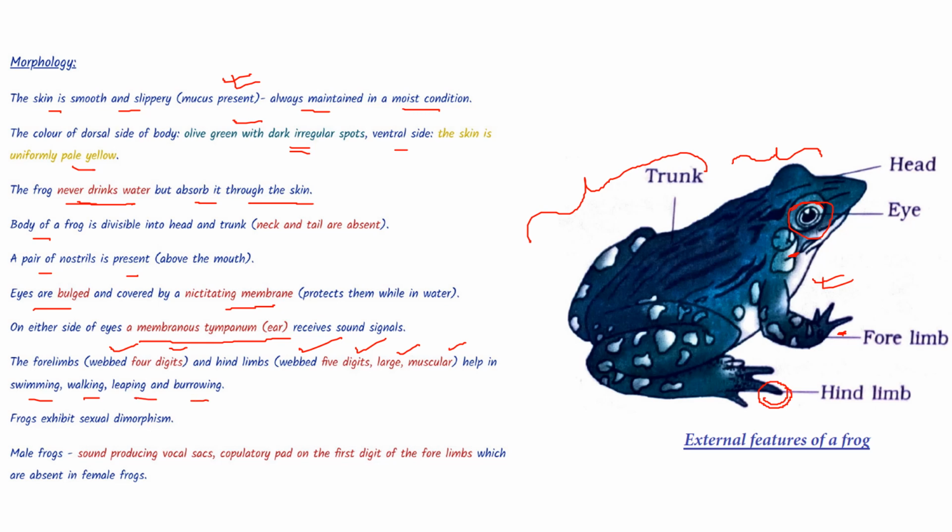Frogs exhibit sexual dimorphism. Male frogs have a sound-producing vocal sac and a copulatory pad on the first digit of the forelimb, which are absent in the female frogs.